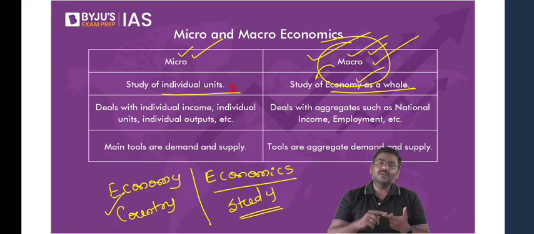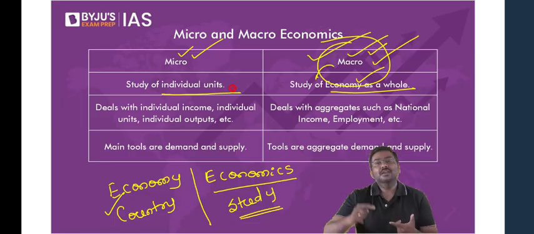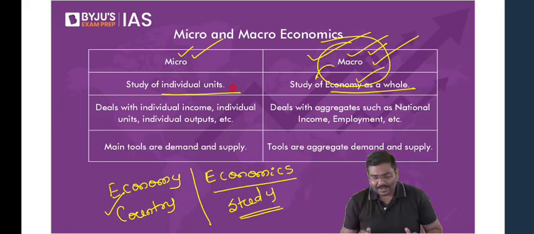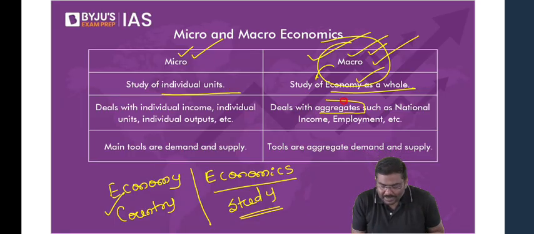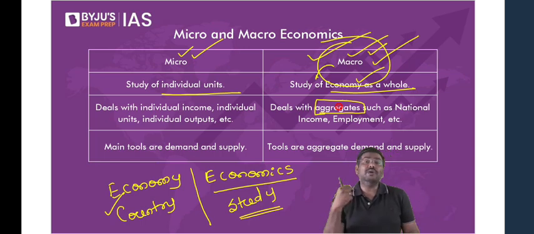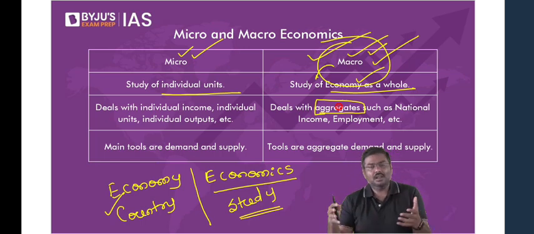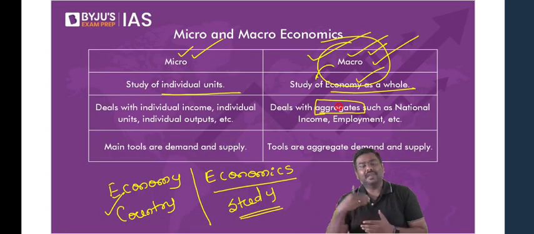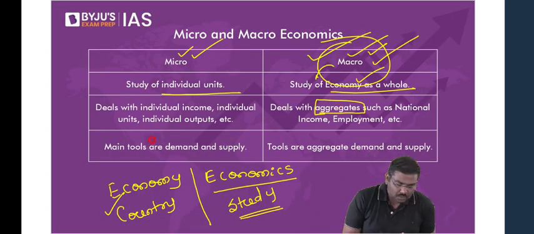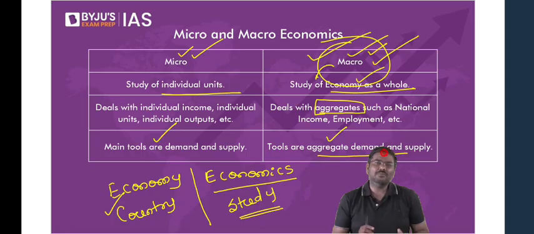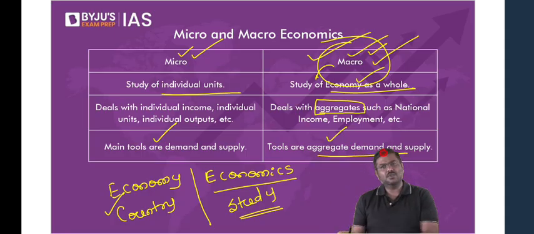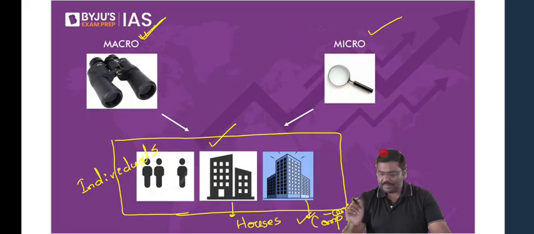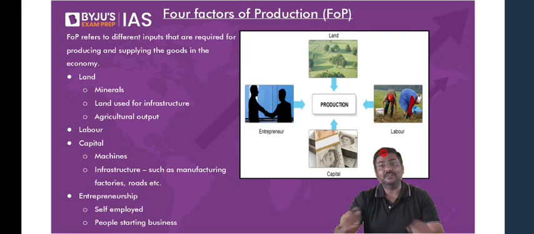We are focused on individual demand, individual supply, whereas in macro, the aggregate simply means total. There's a term aggregate here. Many of you will start asking me, what do you mean by aggregate? Aggregate means total demand in the economy, total supply in the economy, etc. So the main tools for micro as well as macro are basically demand as well as supply. We'll discuss the law of demand and law of supply after some time. So these are basically the introduction points to the definition of economics.